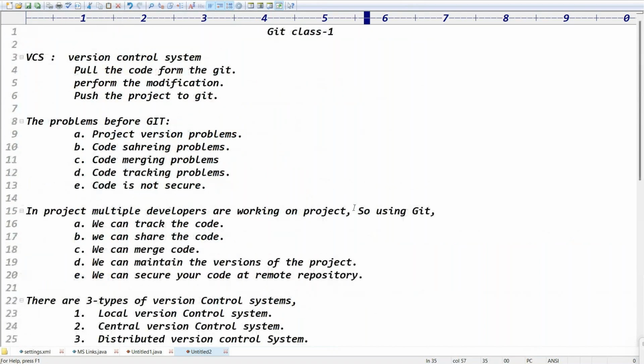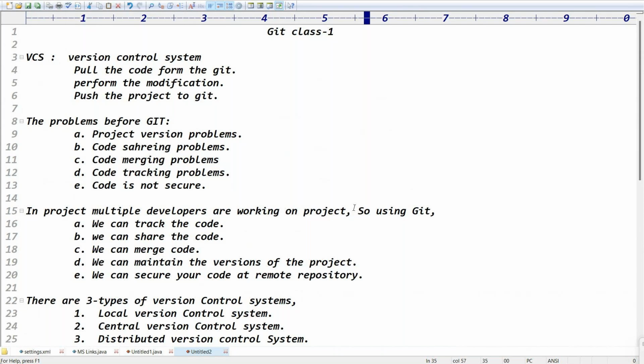Can you please check all these points? I hope you understood very clearly. What is the purpose of Git? To track the code among multiple developers, to share the code, to manage the code, to maintain the versions of the project, to secure your code in a single place. How many types of repositories? Two types: local repositories and remote repositories.